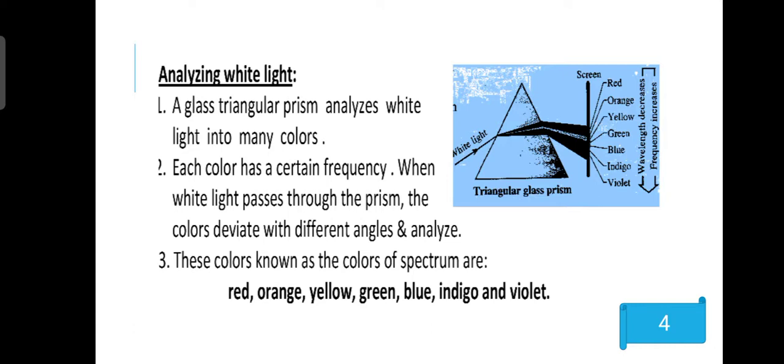Next point, we will talk about the analysis of white light. A glass triangular prism analyzes white light into many colors. We have 7 colors, which are red, orange, yellow, green, blue, indigo, and violet. Each color has a certain frequency, and when white light passes through the prism, each color deviates with a different angle and is analyzed. They are called the color spectrum, or the 7 spectrum colors. Again, what are they? Red, orange, yellow, green, blue, indigo, and violet.